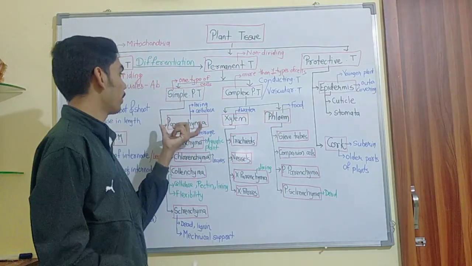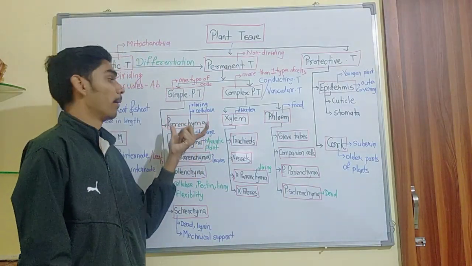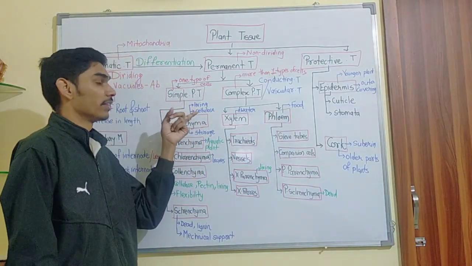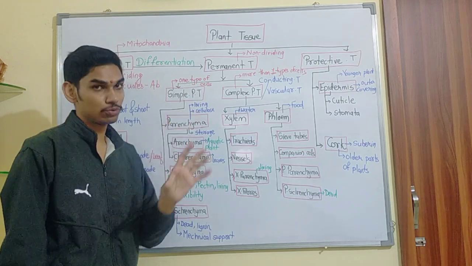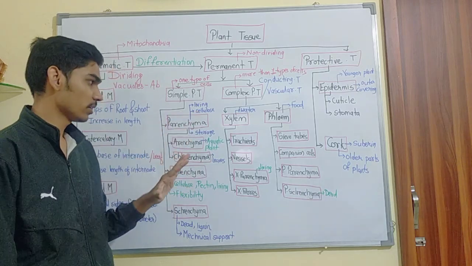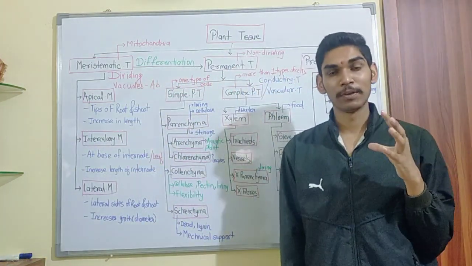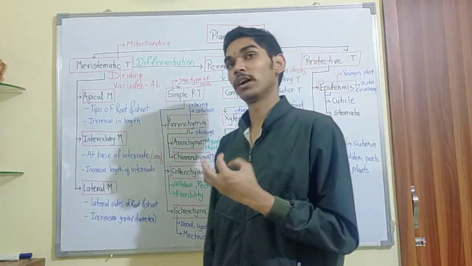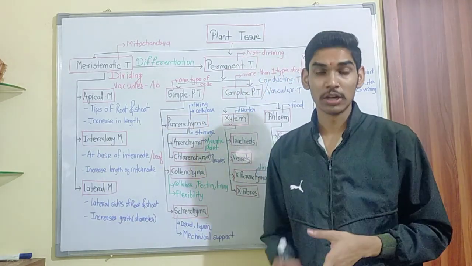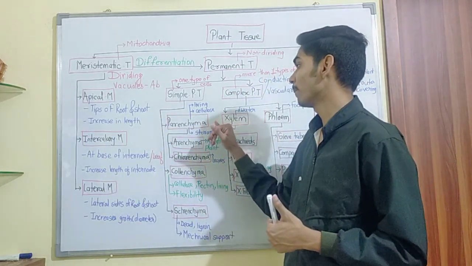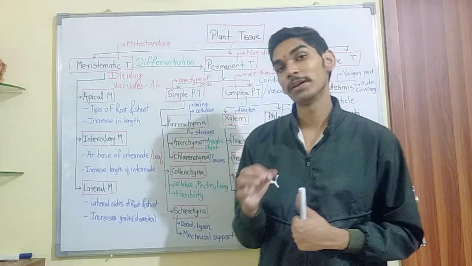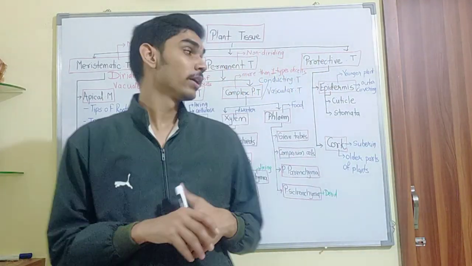First, parenchyma: what do we have to remember? Parenchyma is a living cell, and its cell wall contains cellulose. The major function in plants is storage, just like in fruits, which contain food like starch. So the storage work is done by parenchyma. Parenchyma plays an important role in storage.